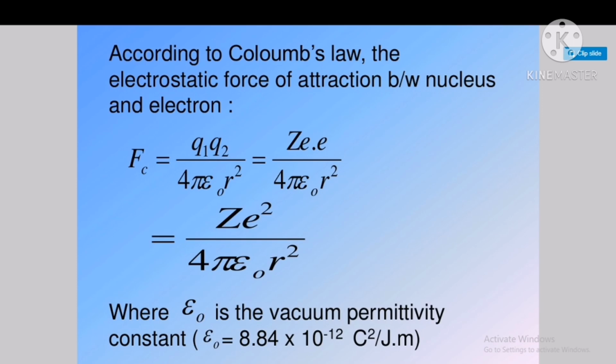Here Q1 is the nucleus and Q2 is the revolving electron. Replacing Q1 by Ze, the charge on the nucleus, and Q2 by e, the charge on the electron, we get Ze square by 4 pi epsilon naught r square, where epsilon naught is the vacuum permittivity, a constant having value 8.84 into 10 to the power minus 12 coulomb square per joule meter.